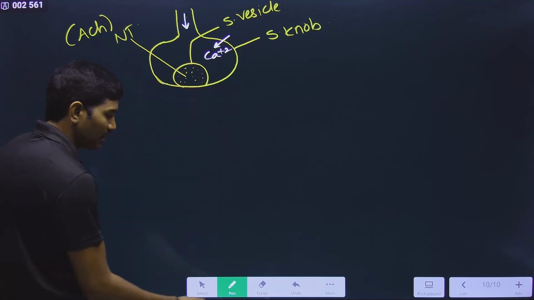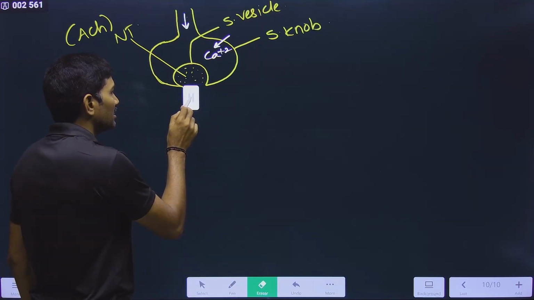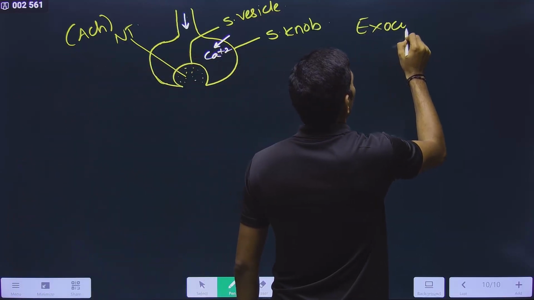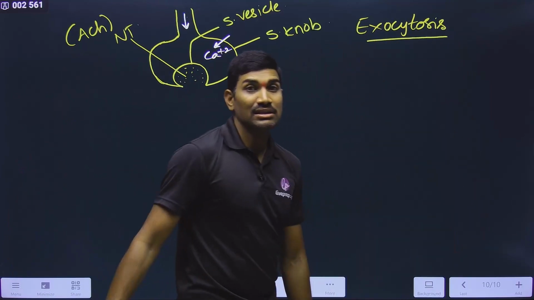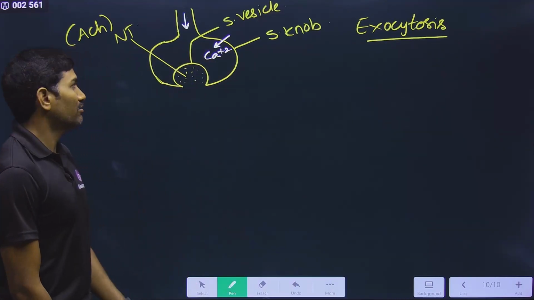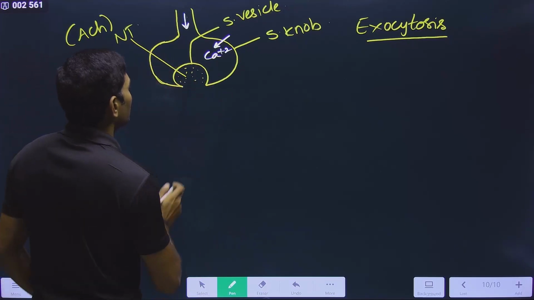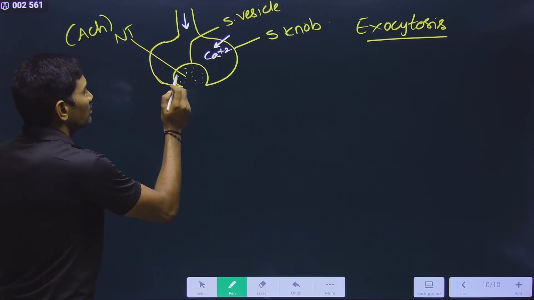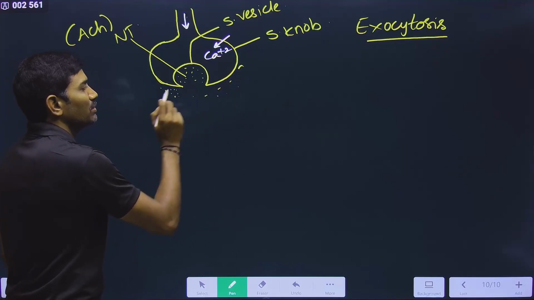After fusing, these neurotransmitters are released by exocytosis. I have explained this concept very clearly in the cell chapter, endocytosis and exocytosis. So this will fuse, and now the plasma membrane will be rearranged, giving space, so that the neurotransmitter called acetylcholine is released into the space.